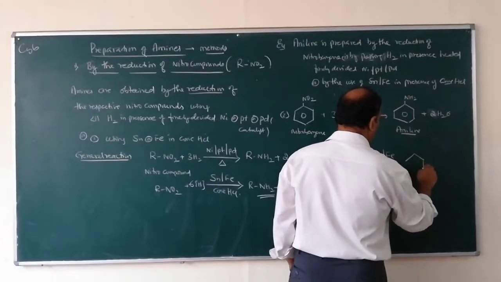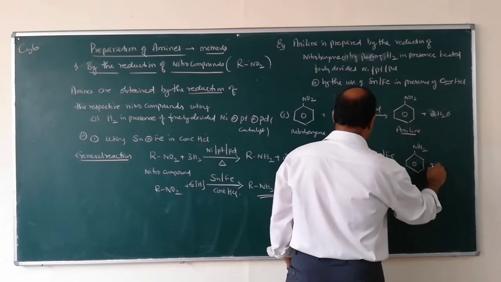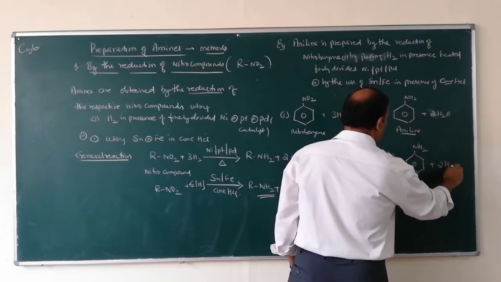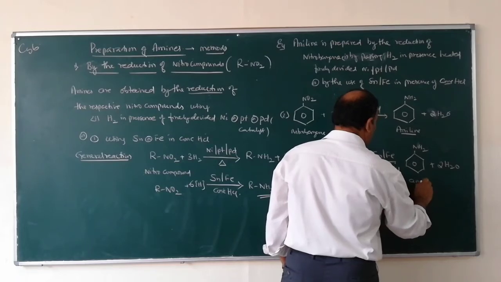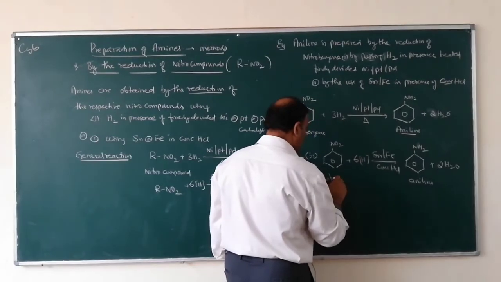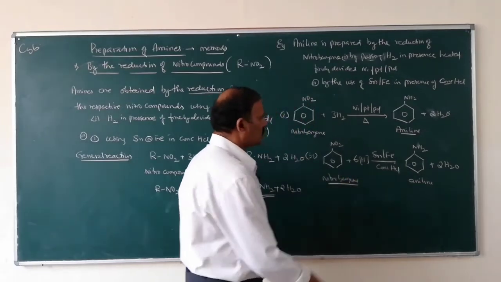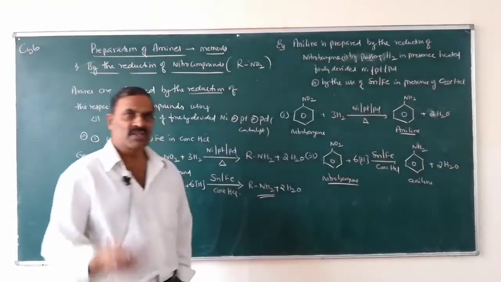So you will get NH2 plus 2H2O. This one is aniline, and this one is nitrobenzene. So this is the first method. What is the first method?